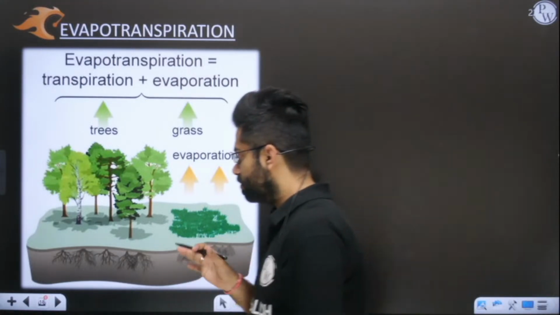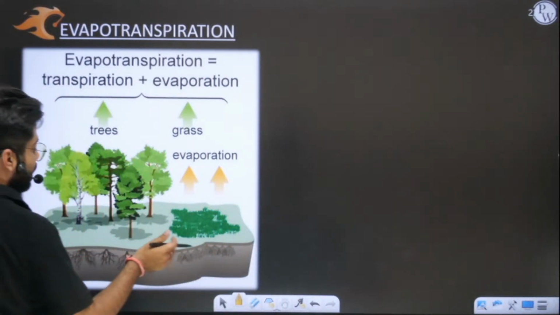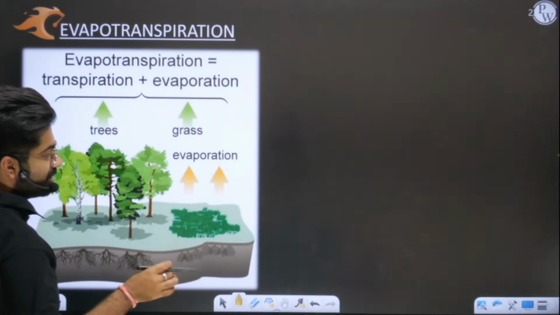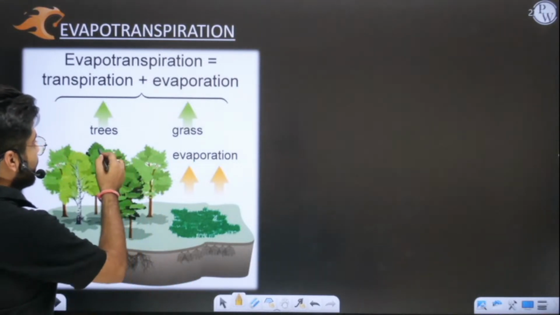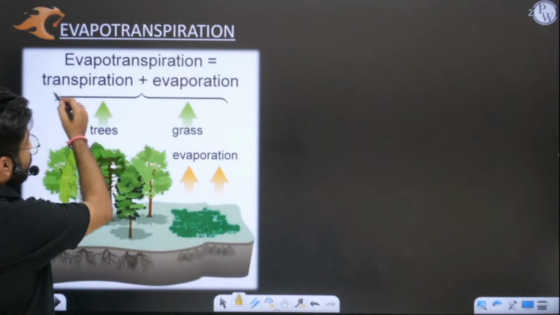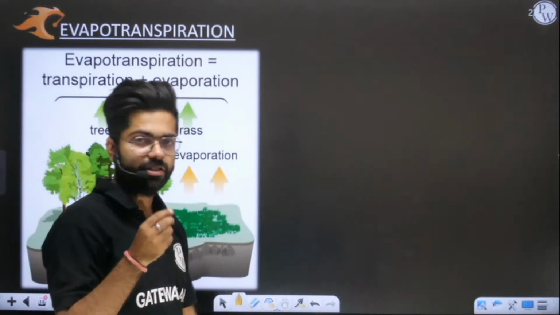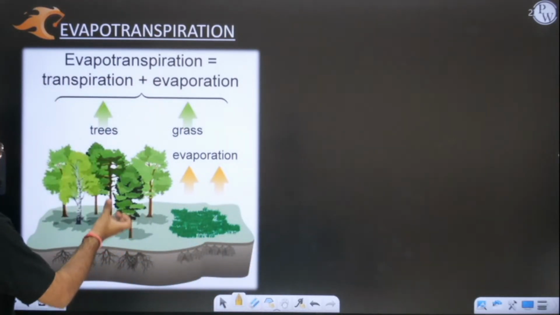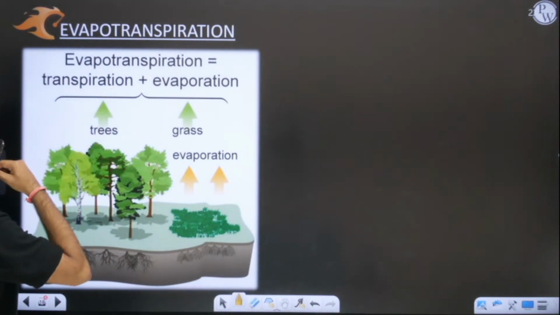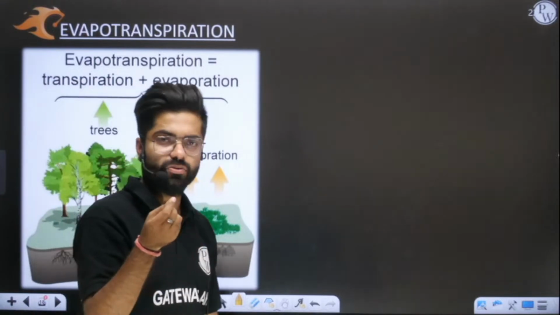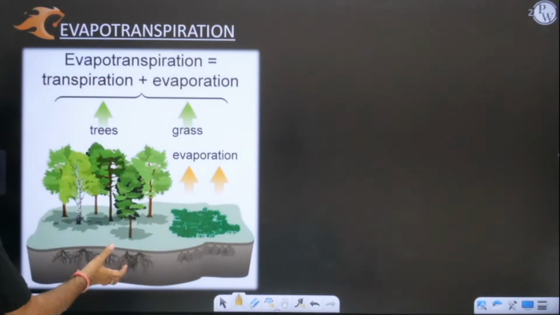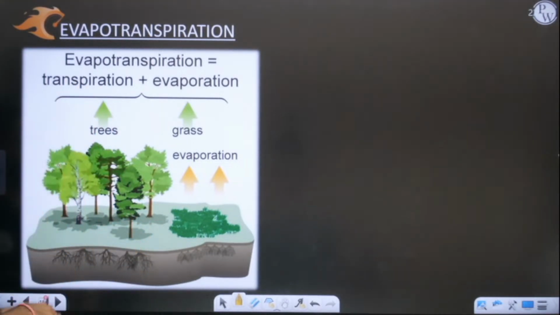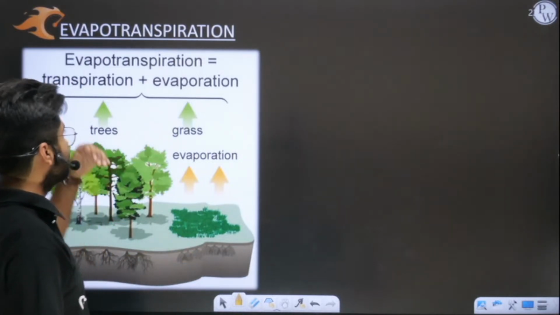You need to understand one thing, that if we consider this entire field, both of the processes will be taking place simultaneously. If trees are there, grasses are there, crops are there, they will do transpiration. Transpiration, you all know, is simply your roots taking up moisture from the soil and discharging it into the atmosphere through leaves. In leaves we have very small openings known as stomata, and through these stomata the water carried by the roots is discharged into the atmosphere. So this is transpiration.